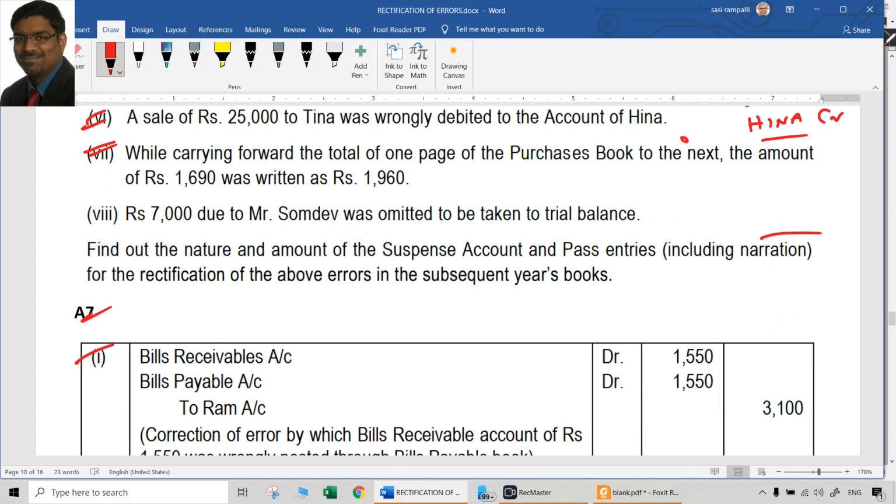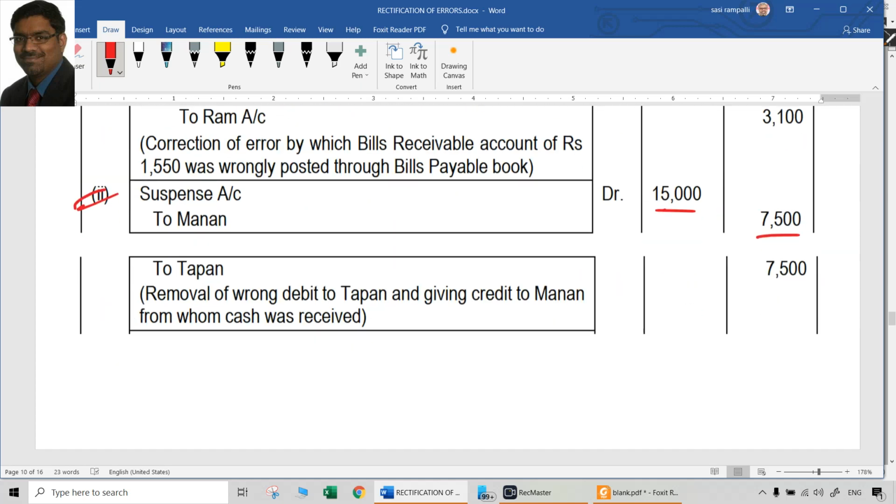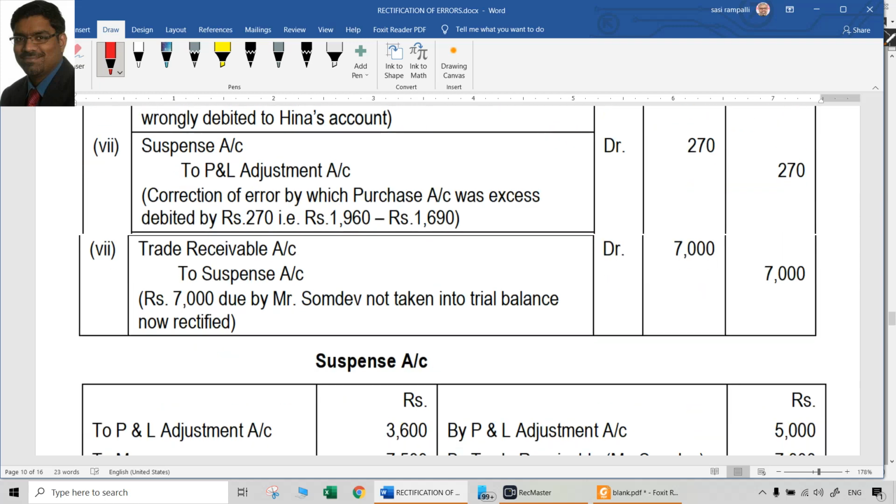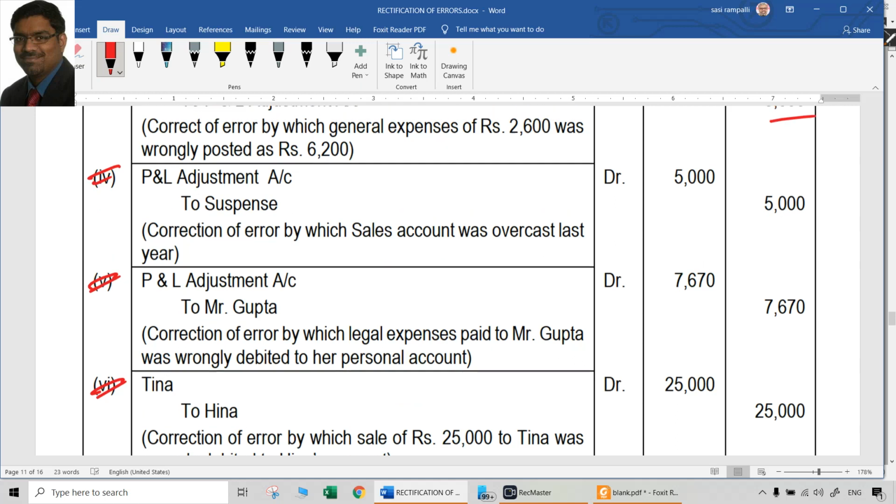Seventh point. After carrying forward a total of one page of purchases book to the next page, amount of 1690 was written as 1960. First find out how much is the error here. 1960 minus 1690, 270 rupees. Purchases book was overcasted, means purchases account is more by 270. Debit is more by 270, so we have to credit it now, but we cannot credit purchases. So we have to credit P&L adjustment. Debit will naturally be suspense account. So suspense account at R2, P&L adjustment 270.